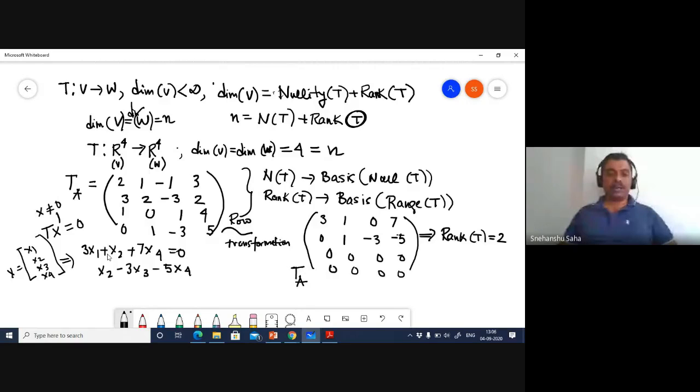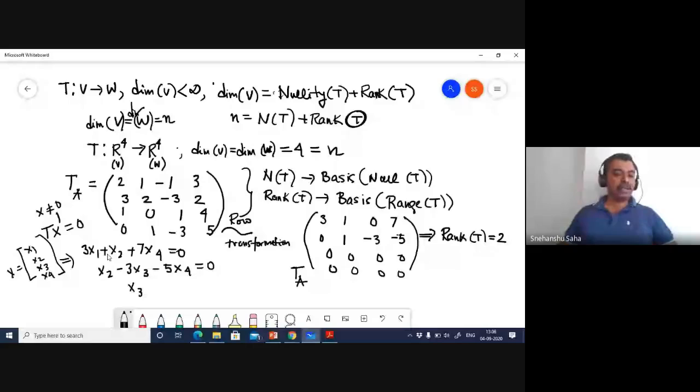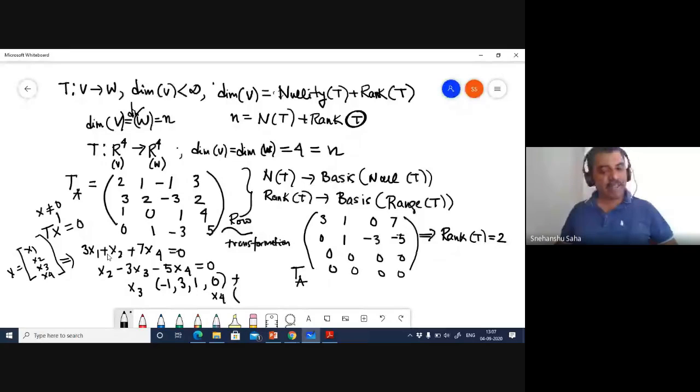If you solve this, actually, I'm running out of time, but I can come back to this example. But trust me, it's very easy. Just set x4 equal to k and x3 equal to something arbitrarily, and you'll be able to find the basis. So the solution can be expressed in this form: x3 times (-1, 3, 1, 0) plus x4 times (-1, 5, 0, 1).